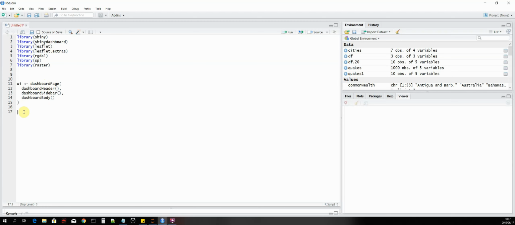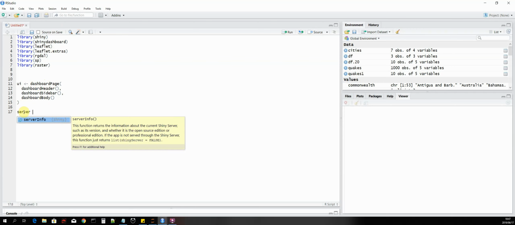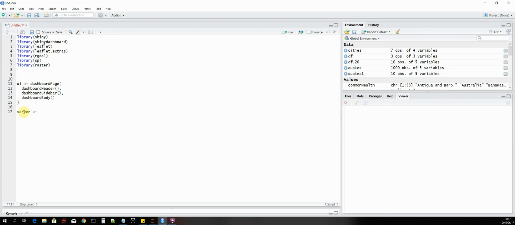And then we add a section for our server-side code, which is our backend code for our application. So the UI contains the code that has to do with what we can see, the user interface, and the code that runs behind is added in the server section, which is called the backend code. So it's a function, we pass the input, the output, and a session. We leave that clean for now.